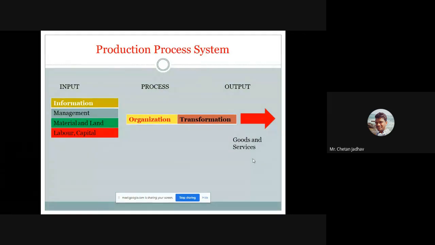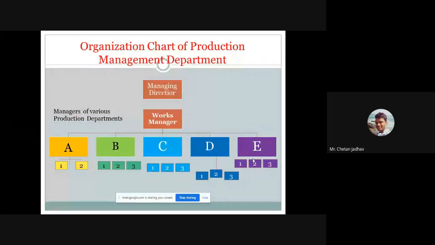This chart is applicable for each and every company, each and every organization. Suppose in future you want to establish your own small scale company, then you have to follow this chart. Remember the three points: input, process, and output. Throughout these three points you have to follow this process plan for your production system. This is a very, very important chart, which you can call a process plan for any organization. So this is also discussed. The next is the organization chart of the production management departments.